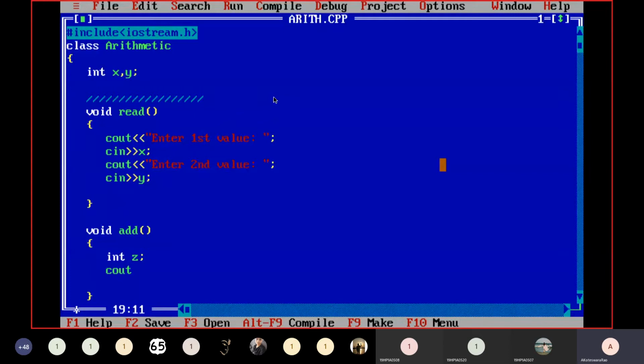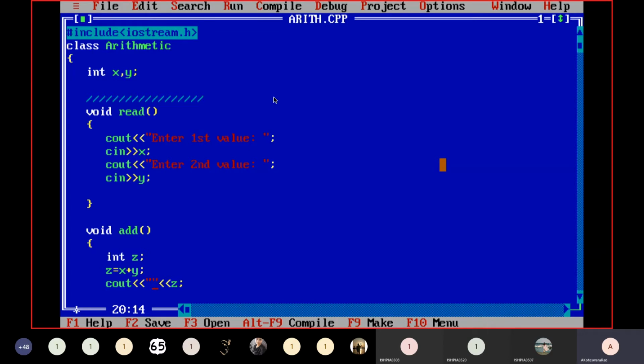So cout. Here you can directly print the resultant value like this, or otherwise you can do this calculation like this. If you want to do it this way, then only you need to declare the local variable and assign the calculated resultant value to it, and finally print the resultant value which is stored in the variable Z using cout statement.